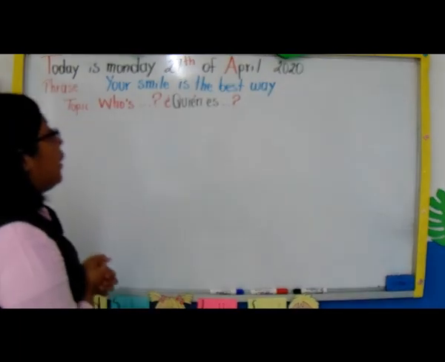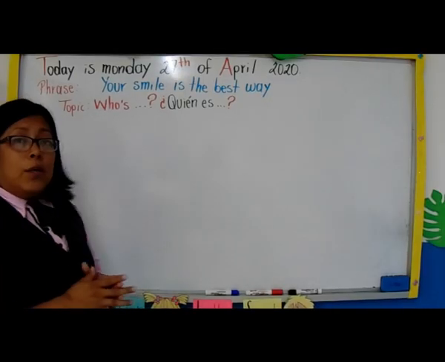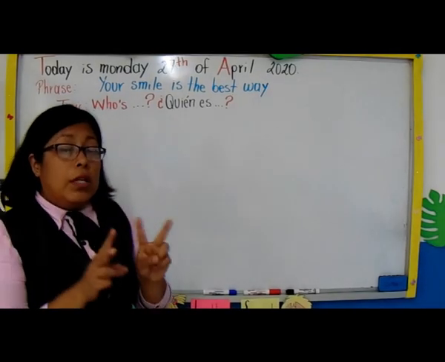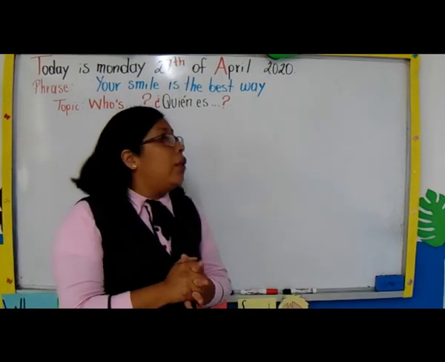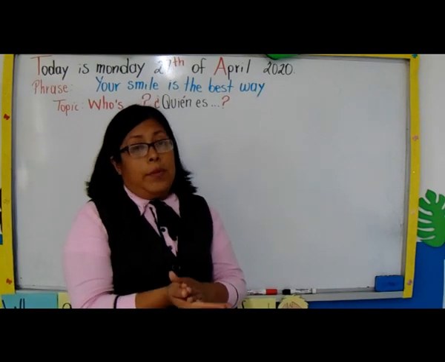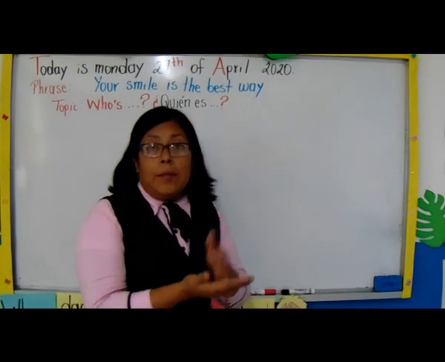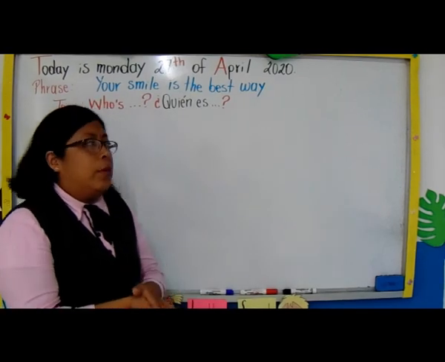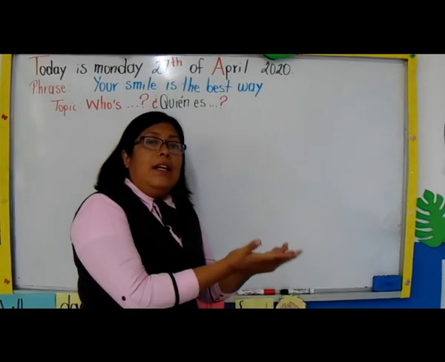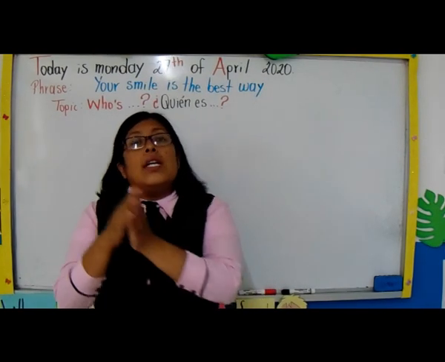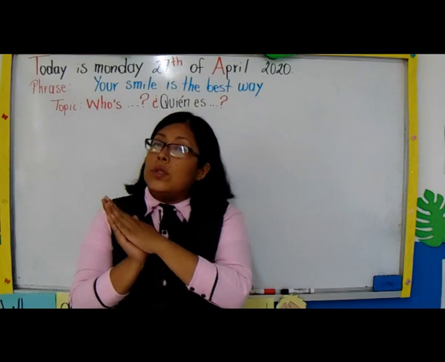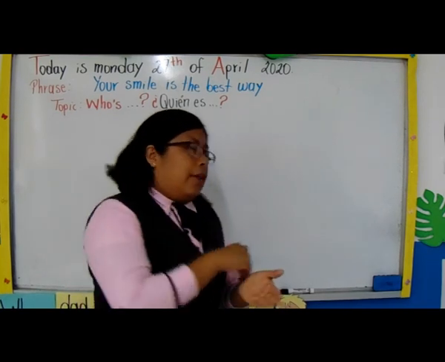Well, students, in this part of the topic, we have to start with two pronouns. Vamos a trabajar solamente dos pronombres. What is a pronoun? A pronoun is when we don't have the name of the person. Un pronombre es cuando yo no tengo el nombre de la persona. ¿Sale? For example, if I want to say él, we have to say he. But if I need to say ella, we have to use she. Well, follow me to the explanation.